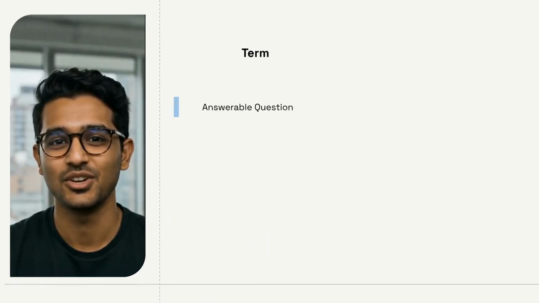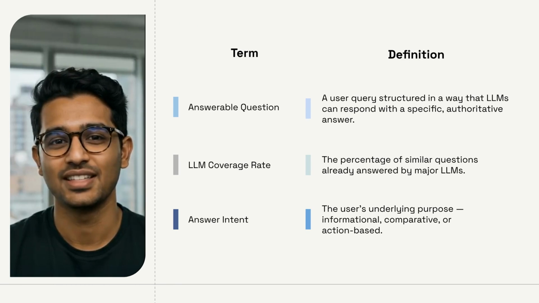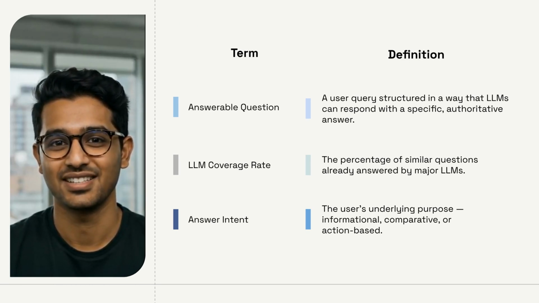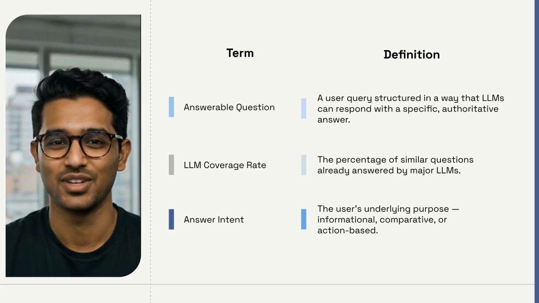Let's look at three key terms you need to know. First, answerable question, a clear query that lets AI give a direct answer. The clearer the wording, the more likely your content gets cited. Next, LLM coverage rate, how often AI already answers similar questions. A higher rate means demand and more chances to appear. Finally, answer intent, why the user asks this type of question. Together, these terms measure question quality, choose targets, plan pages, and track visibility gains over time.